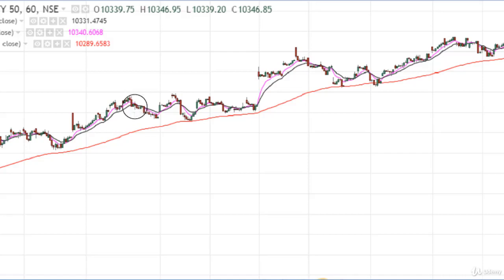Now here the pink line is below this black line, so we will exit from our long position. At this stage, we are safe from this retracement phase and the maximum part of the profit is in our hand.